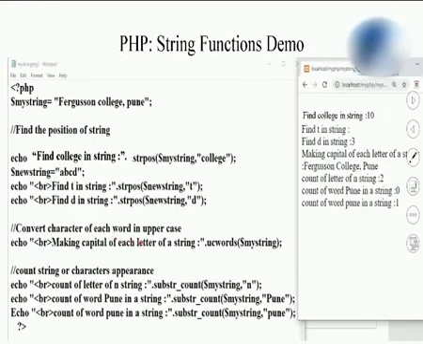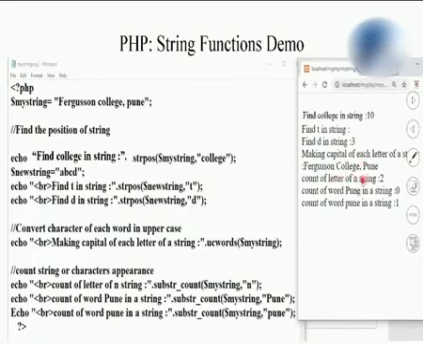Students, to make the first letter of each word capital, I have used the UC words function. Everywhere you will find that I have used a dot for concatenation. Observe here, everywhere a dot is there, which is going to concatenate your string function output with the given string of the echo. Here, making the string capitalized has made the F capital, C capital. F is already capital, so it has made the C and the P capital over there. If you keep a space between two words, then only this program will give the proper output, because the space indicates that a new word is starting there.